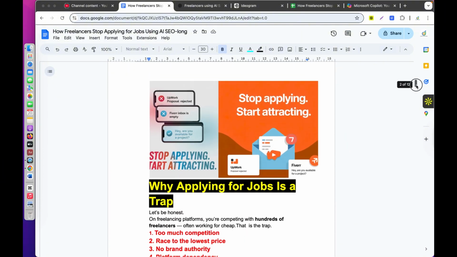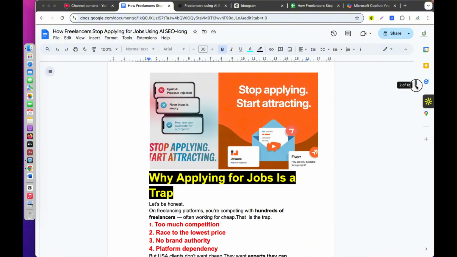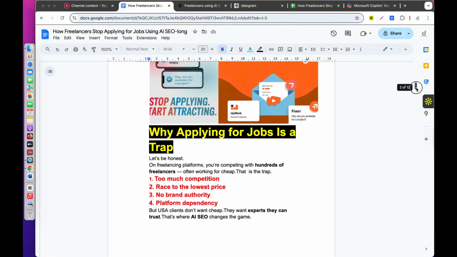Stop applying, start attracting. Why is applying for jobs a trap? Let's be honest. On freelancing platforms, you are competing with hundreds of freelancers, often working for cheap. That's the trap. Too much competition, a race to the lowest price, no brand authority, platform dependency.